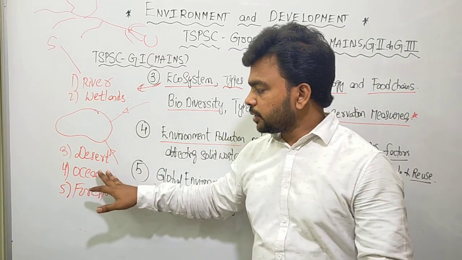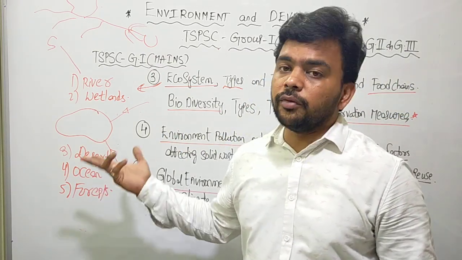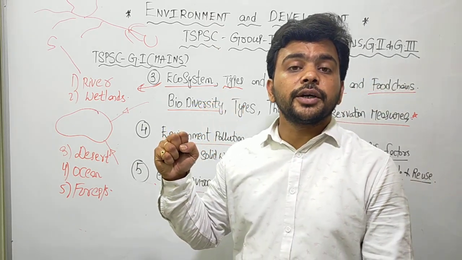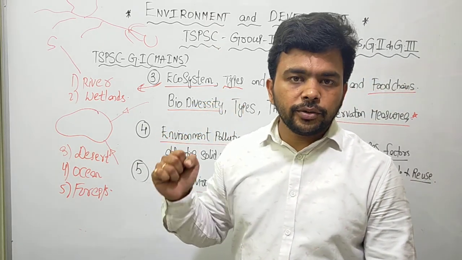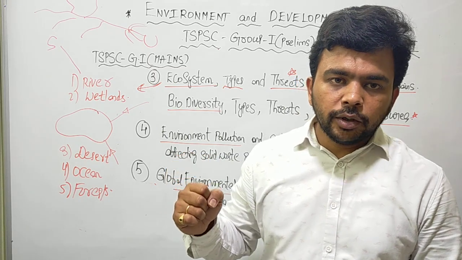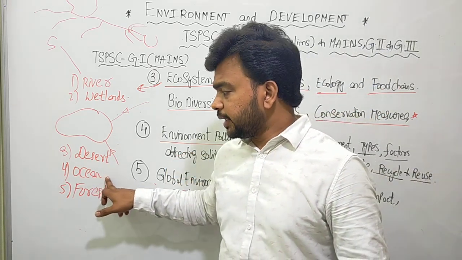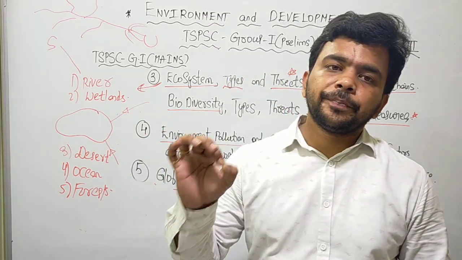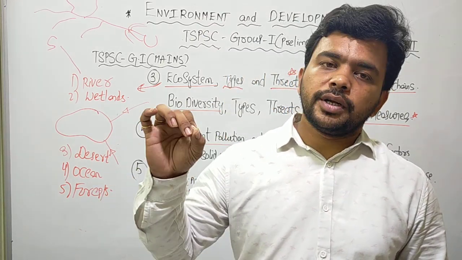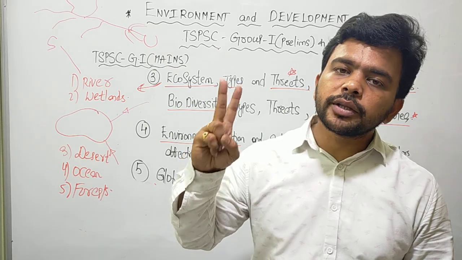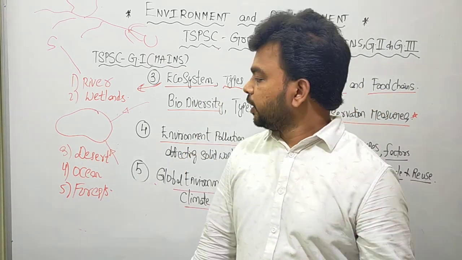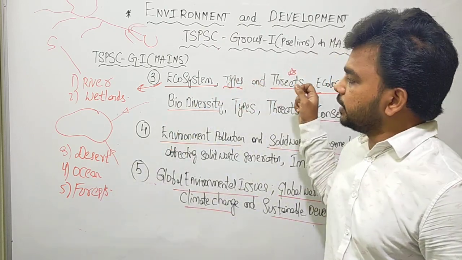If you go to the oceans, what are the threats to the oceans? You have oil spills, and excessive extraction of resources from inside the ocean, like polymetallic nodules, in an unscientific manner. So these are all the various threats to the ocean. Right now, the biggest threats are ocean acidification and ocean warming. Because of these two, the life forms in the ocean are being threatened. So like that, we have to discuss various threats.